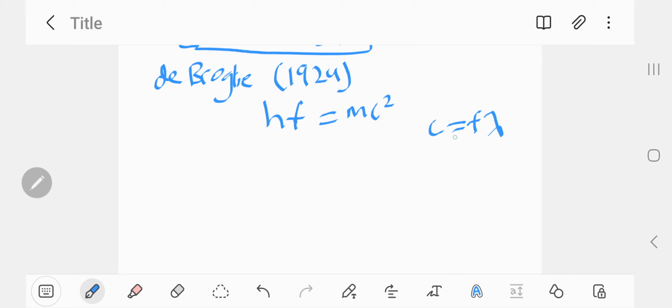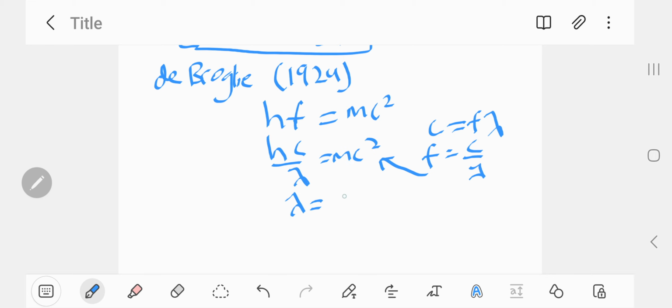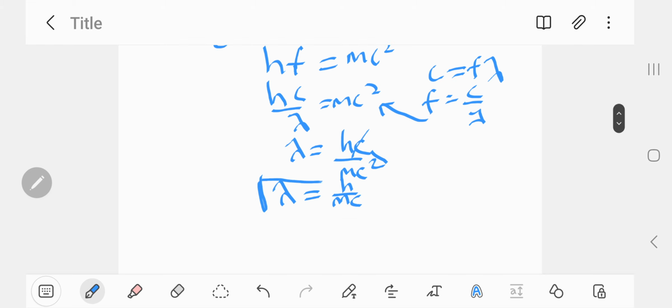Let's plug this in. So f is just c over lambda. Let's plug that in. So we get hc over lambda is mc squared. Rearranging for lambda, we get this. Okay, the c's cancel out. We get lambda is equal to h over mc. This is the breakthrough.